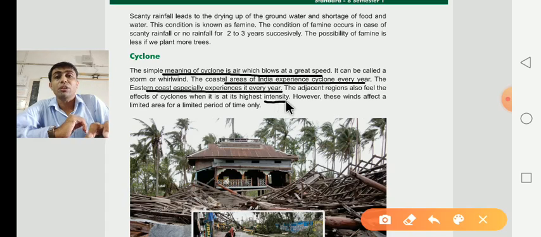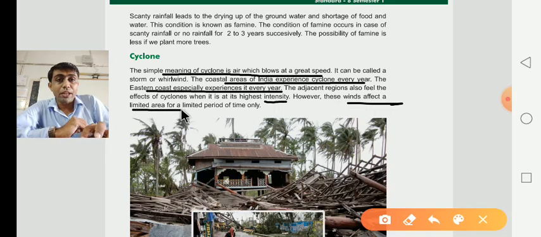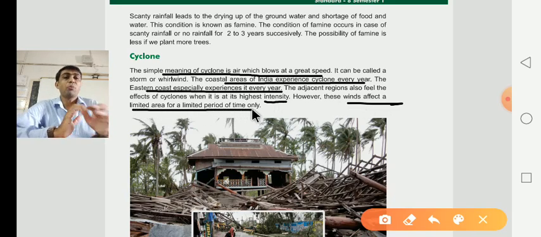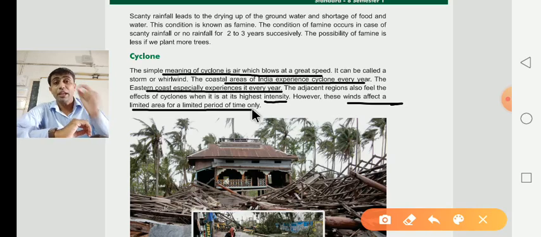Intensity means tivrata, speed. However, these winds affect a limited area for a limited period of time only, and whenever a cyclone occurs, the speed of the winds affects the limited area for the limited period of time only.